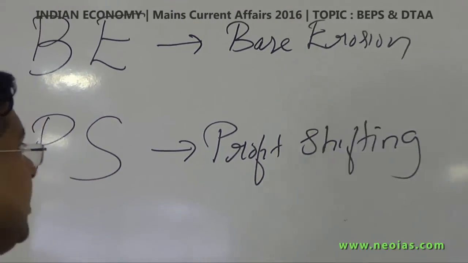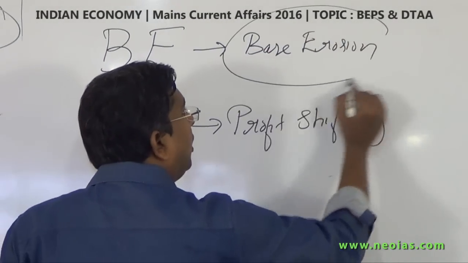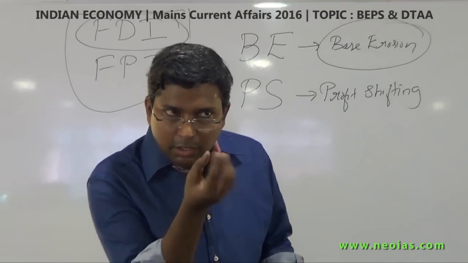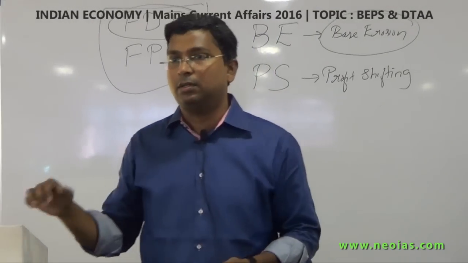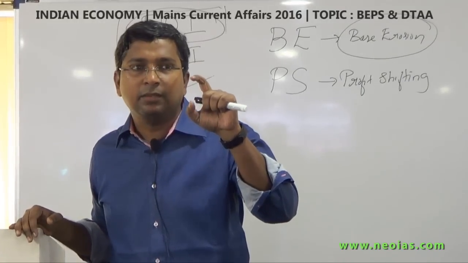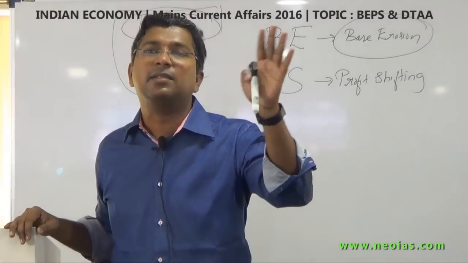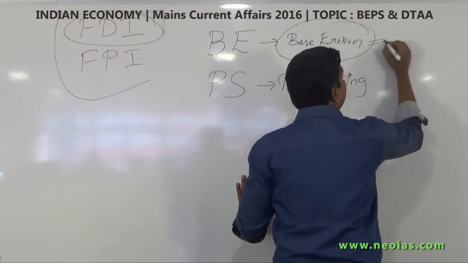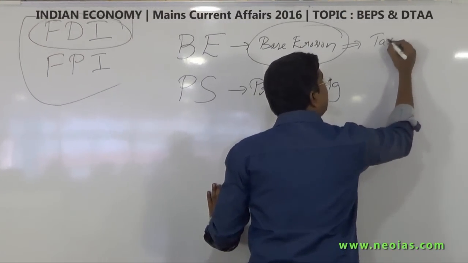Now what do you mean by base erosion? You know the meaning of erosion. There is some erosion, something is getting eroded. Now here, when I say base, one word is missing here. Try to understand. It is tax base. The base is tax base.